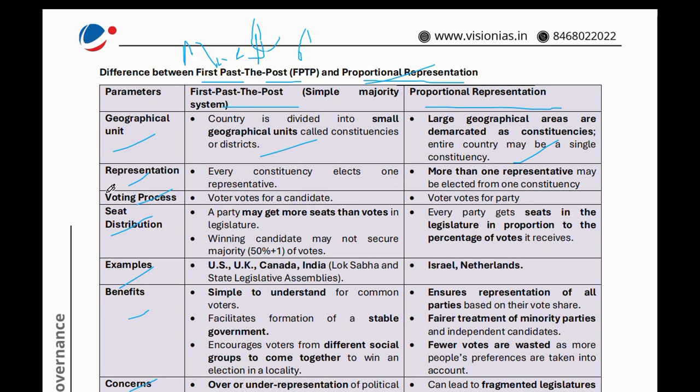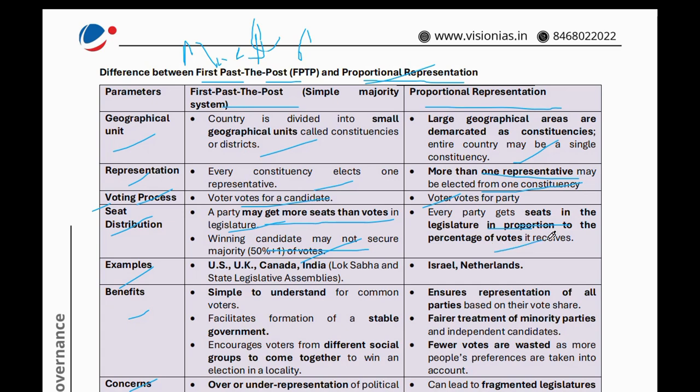Now representation. In first past the post, every constituency elects one representative. In proportional representation, more than one representative may be elected from one constituency. Voting process: in first past the post, the voter votes for a candidate. In proportional representation, the voter votes for a party. First past the post seat distribution: a party may get more seats than votes in the legislature; the winning candidate may not secure a majority, 50 plus 1 votes. In proportional representation, every party gets seats in the legislature in proportion to the percentage of votes it receives.